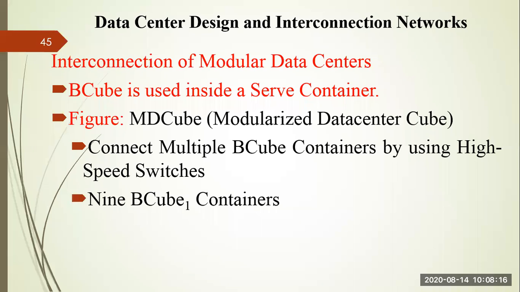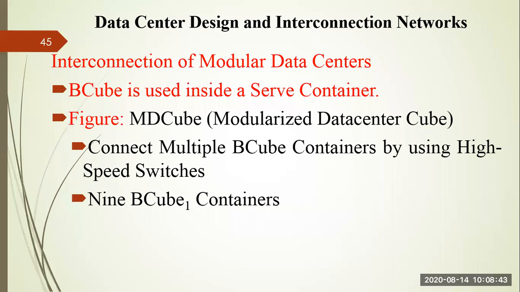It connects multiple BCube containers by using high speed switches. Whatever switch you are communicating through, if it is a high speed switch, then the data transfer from one unit to another will take less time. I will give an example of MDCube. Remember, MDCube is formed using the BCube, right? In the next slide, we'll see one MDCube structure which uses 9 BCube 1 containers, right?